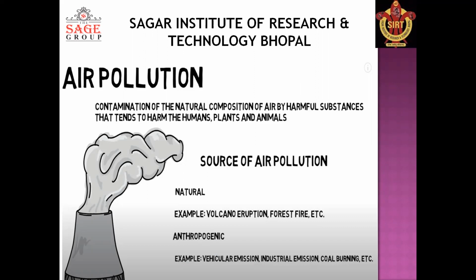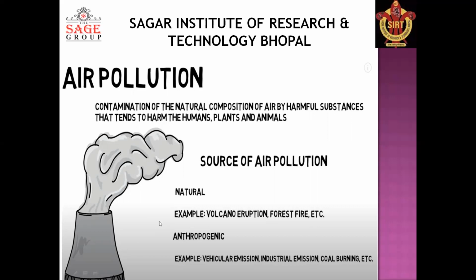So what are the causes of air pollution? What is the reason for air pollution? Why does this happen? When we discuss the causes of air pollution, the first one is industrialization, and some examples are vehicle emission, or you can say the main reasons are population growth and deforestation. And the sources of air pollution are divided into two parts.